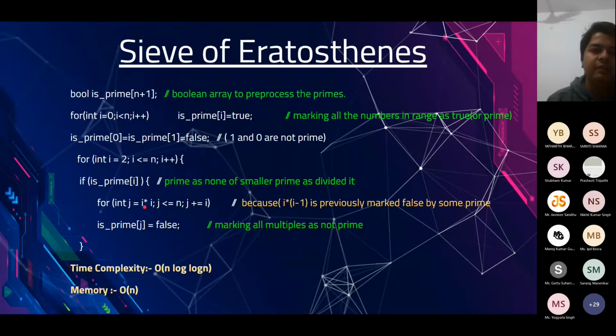For example, if we have 3, we can directly start from 9, that is square of 3, because we know all the composite numbers which are smaller than 9 must have been marked by some other prime number. Like we know 6 is a composite, and it's a multiple of 3 also, but we do not need to go over there again because 6 has already been marked as composite by some smaller prime number. So therefore, we start from i into i and we mark all of them as false.